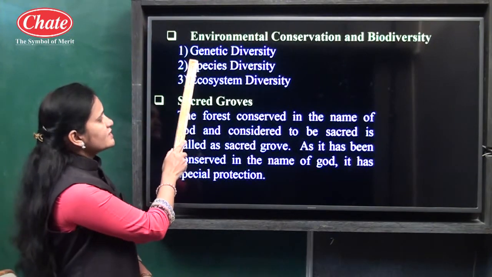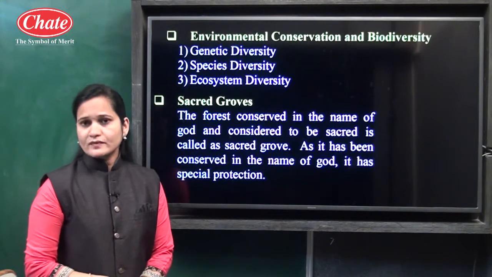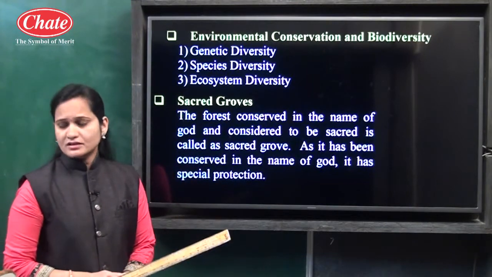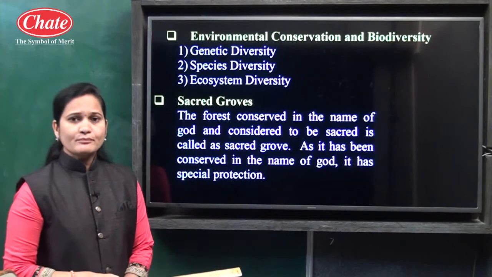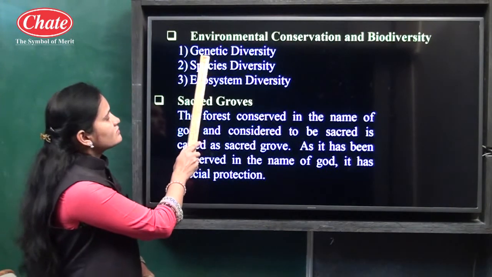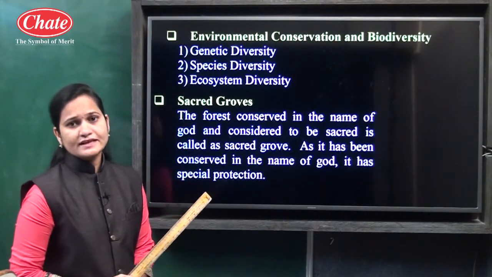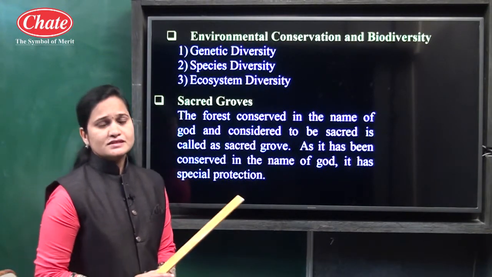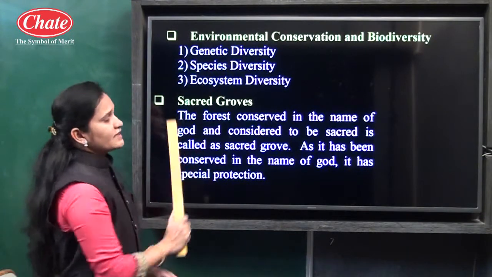The first one is genetic diversity. Now what does genetic diversity mean? Genetic diversity is the diversity among organisms of the same species. For example, human beings. If we look at genetic diversity, the most important example is human beings, because each and every human being is different from each other. So it shows genetic diversity.